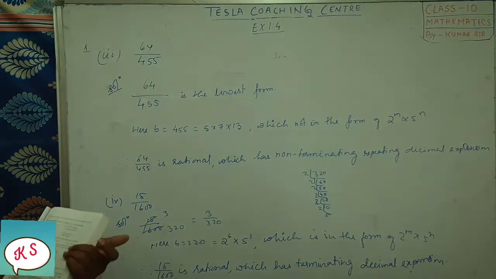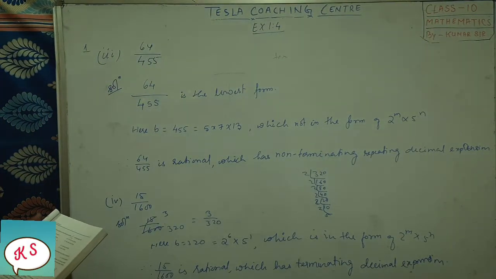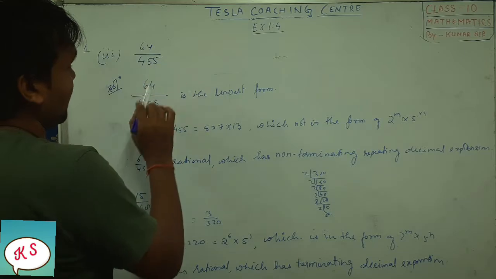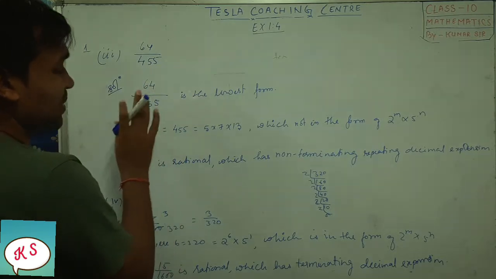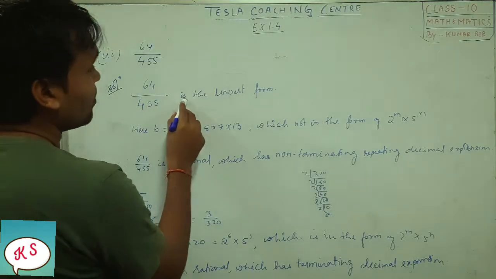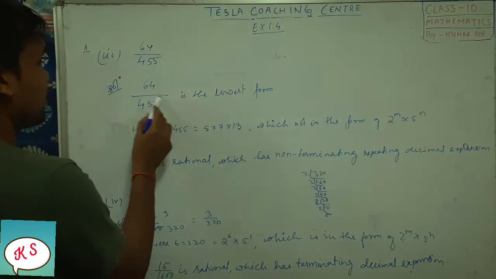There are 10 questions, so all I will not be doing. I have taken some, and let us see. See here, question number 3, 64 by 455. So 64 by 455 is the lowest form because we cannot divide it further. One is even, one is odd. So it's the lowest form. So b here is what?